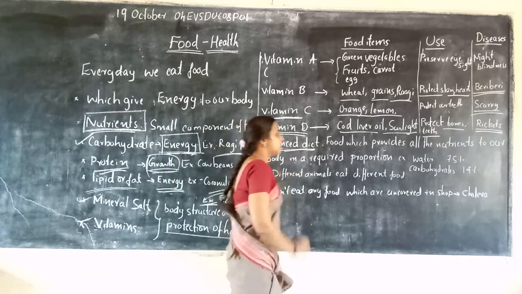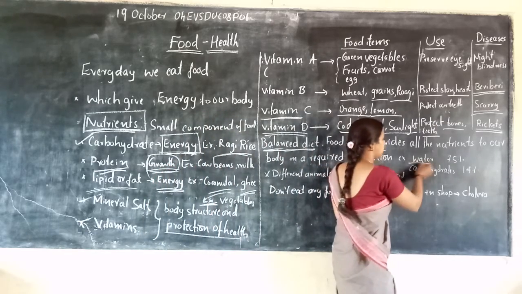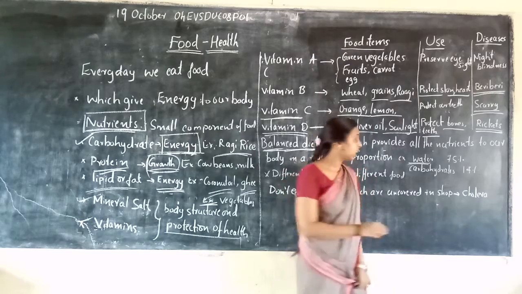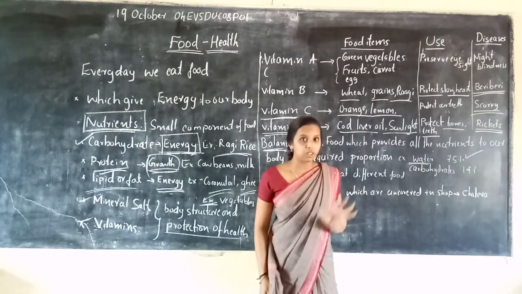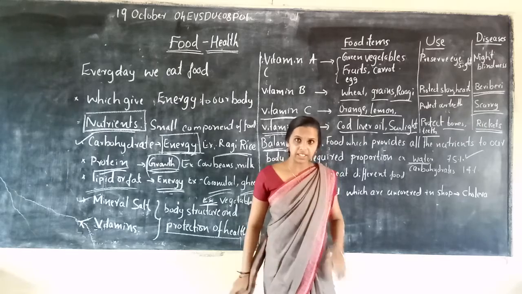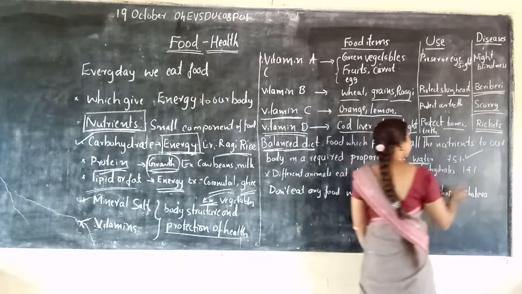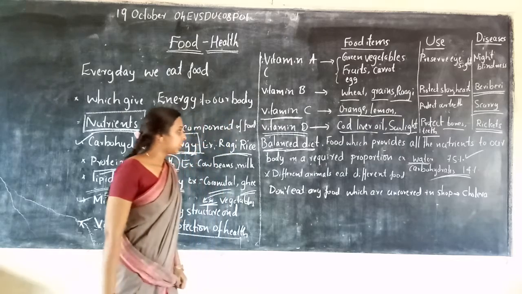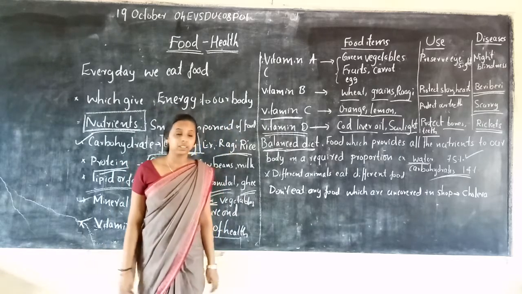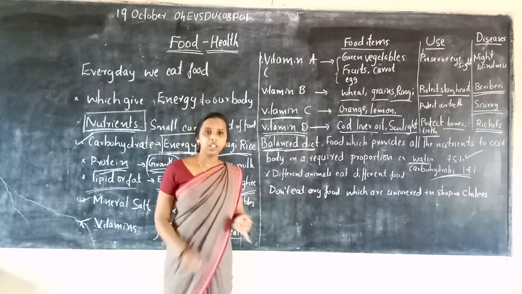Balanced diet. See, for example, water: in our body we should have 75% water. Carbohydrate is one of the nutrients, right children? So it may be 14%. Next, what happens? So we have the balanced diet.